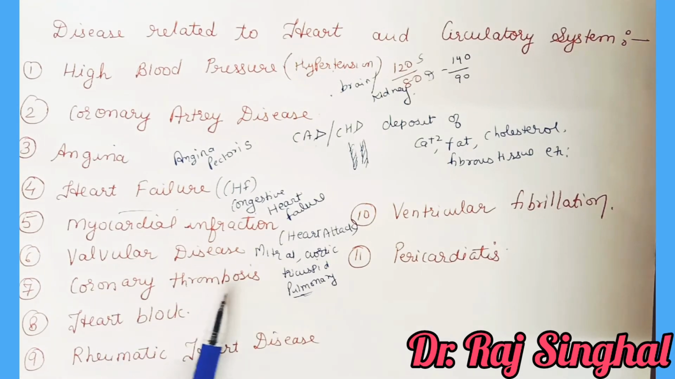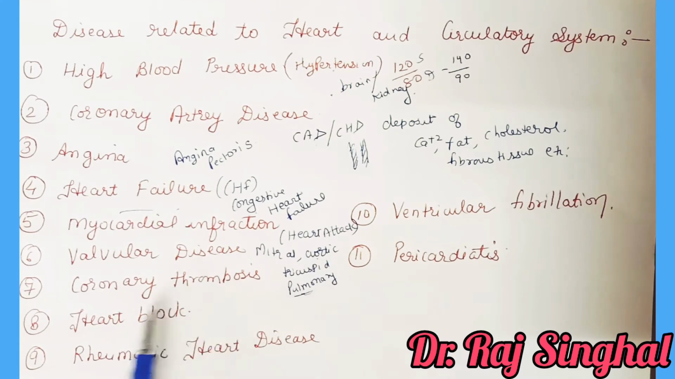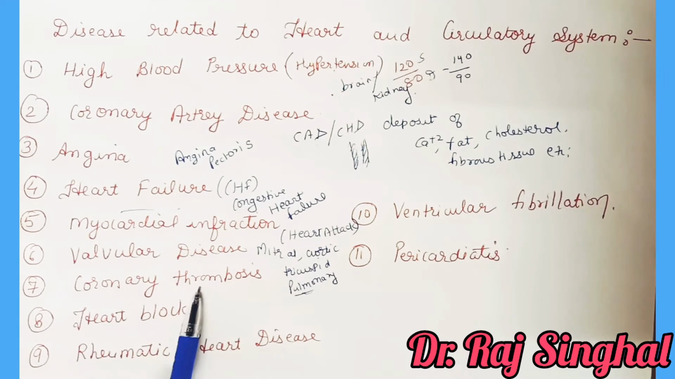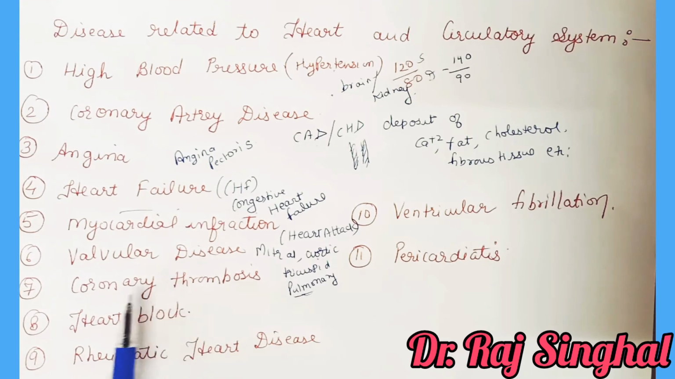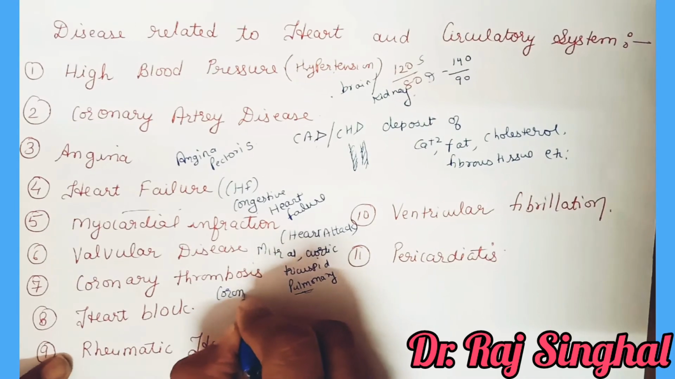Next is coronary thrombosis. Thrombus means blockage, and coronary means related to the heart. So as the name suggests, in this disease, a blockage of the flow of blood to the heart is caused by a blood clot in the coronary artery.